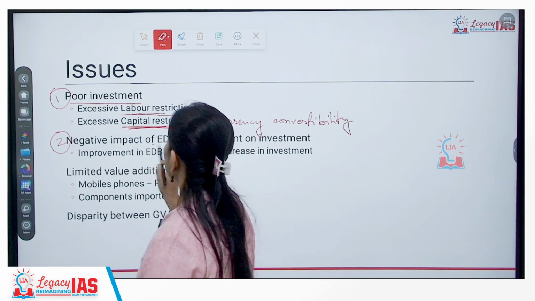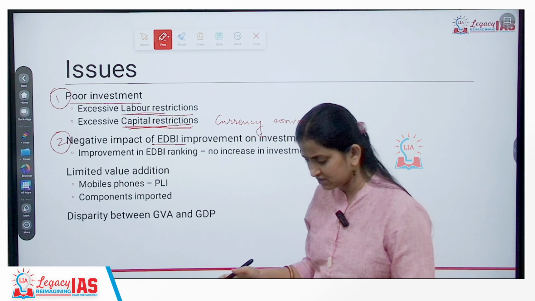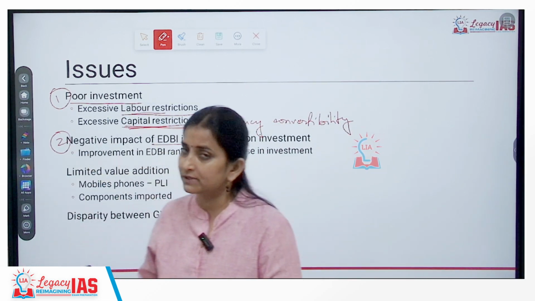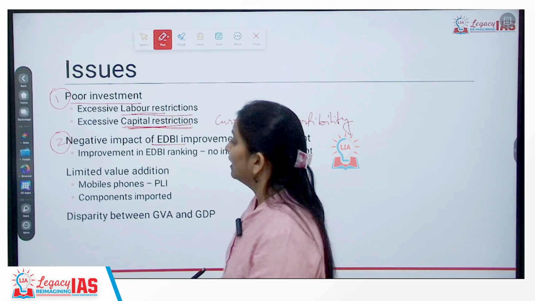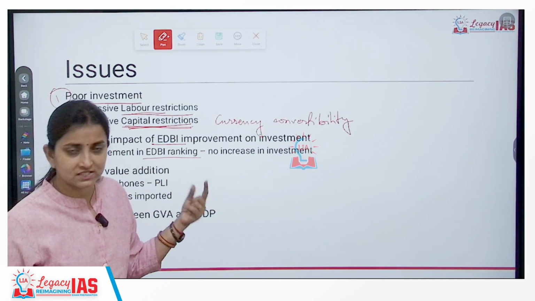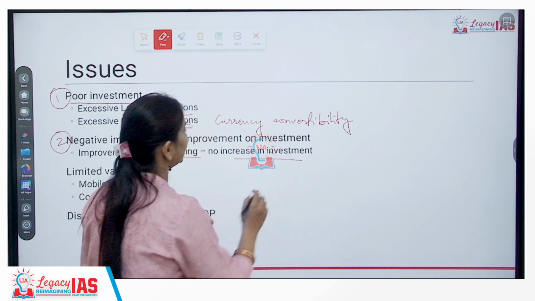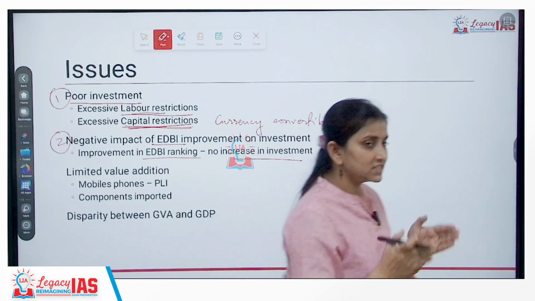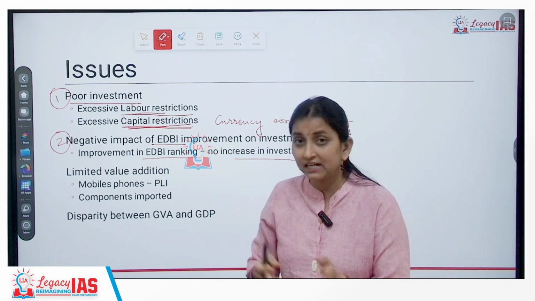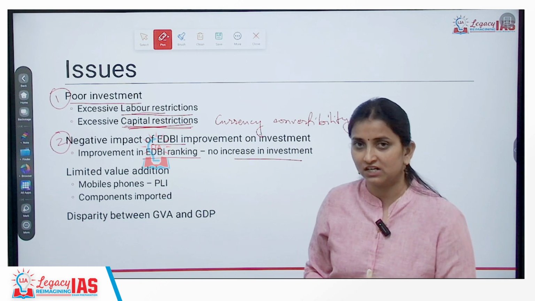Second, we have focused sufficiently on ease of doing business. In the last 7-8 years, immense emphasis on improving ease of doing business has been carried out. All of this has led to an improvement in our ease of doing business ranking. But this ranking did not get converted into investment. We have always focused on improving the ranking, but whether it is leading to increased investment or not, there we did not sufficiently emphasize.